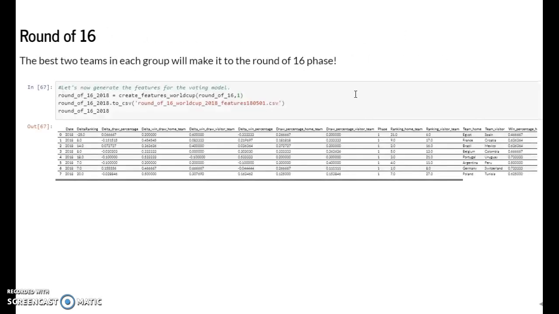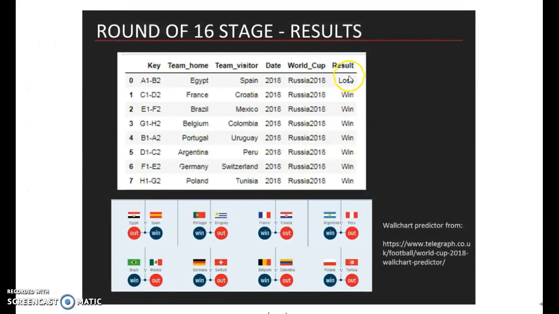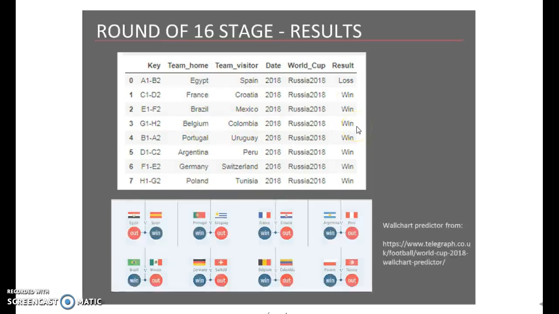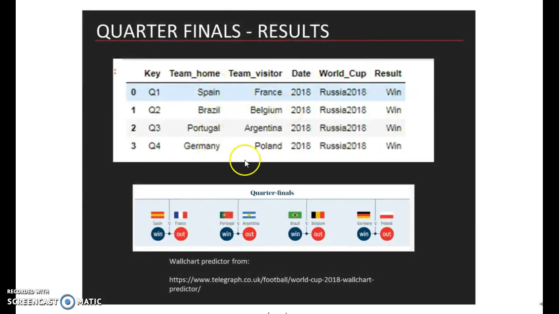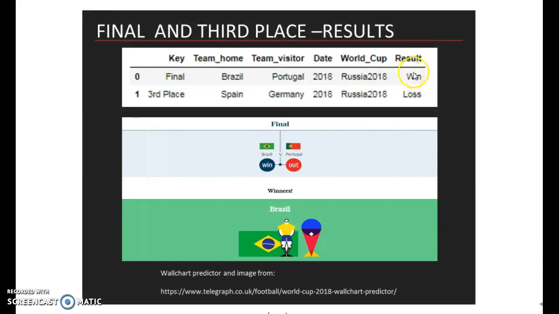So for the round of 16, I did the same. I calculated the features, and then I predicted the outcomes of each match. And then after predicting that, we determined the teams that made it to the next phase. So Belgium, Colombia, Belgium is winning. For the quarterfinals, we have 4 matches, and I used my model again to predict the result. And then for the semifinals, the same thing. So Brazil will win against Spain, and Portugal will win against Germany. So the final will be Brazil versus Portugal, which my model predicts that Brazil will win, and the 3rd place will be Germany, which will win against Spain.